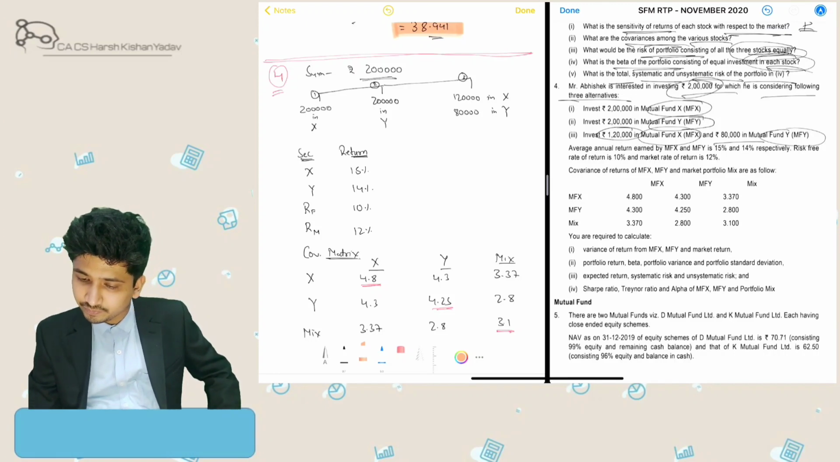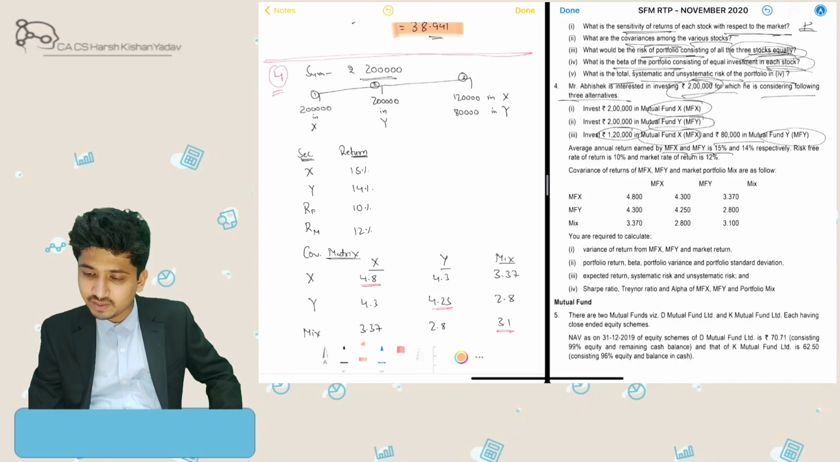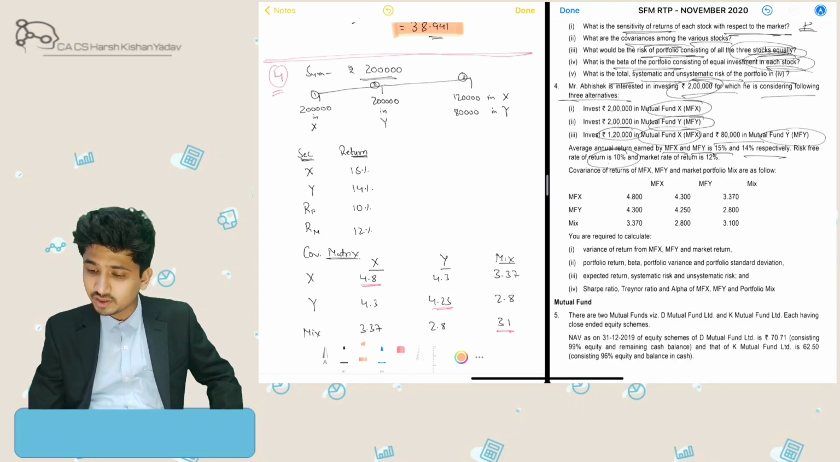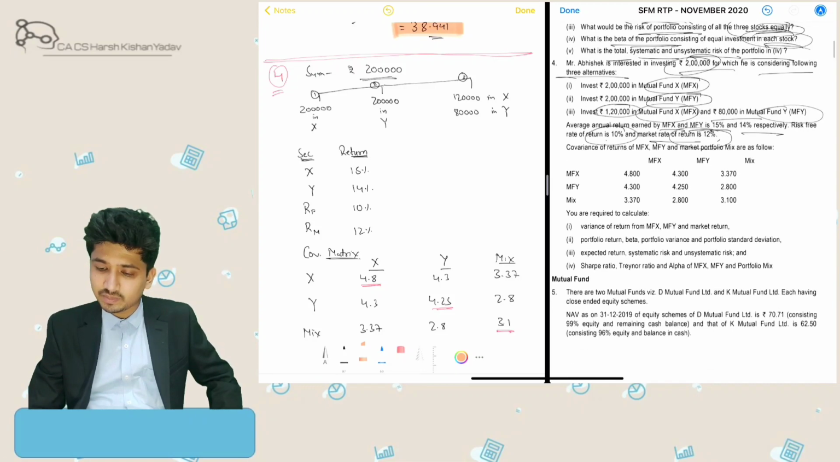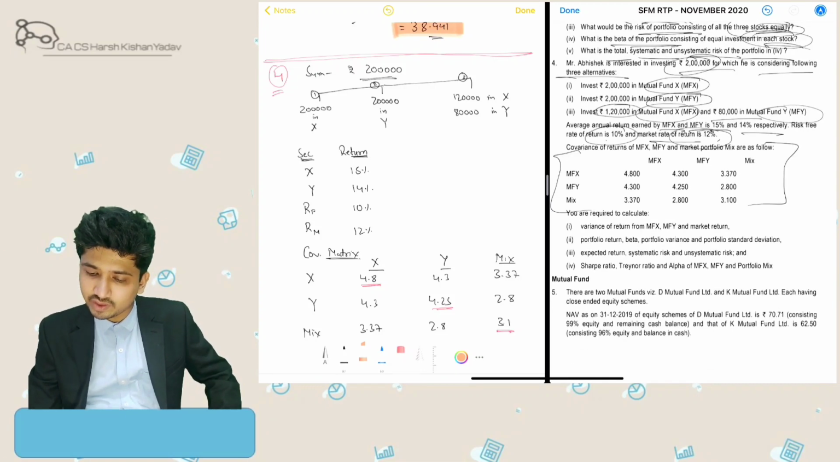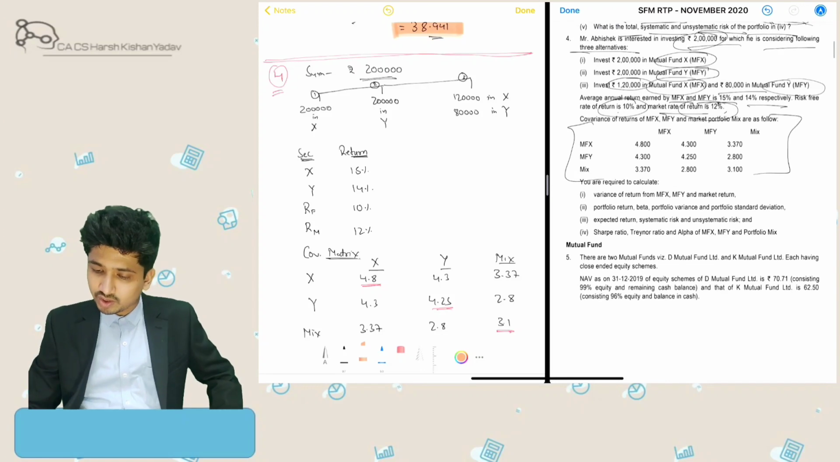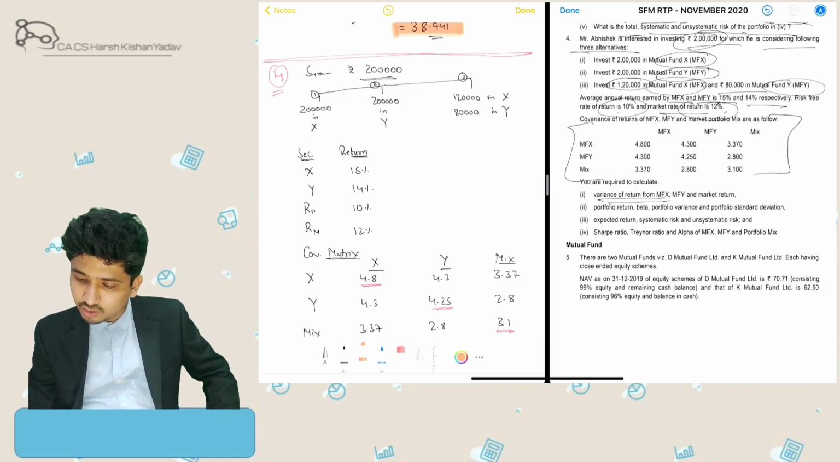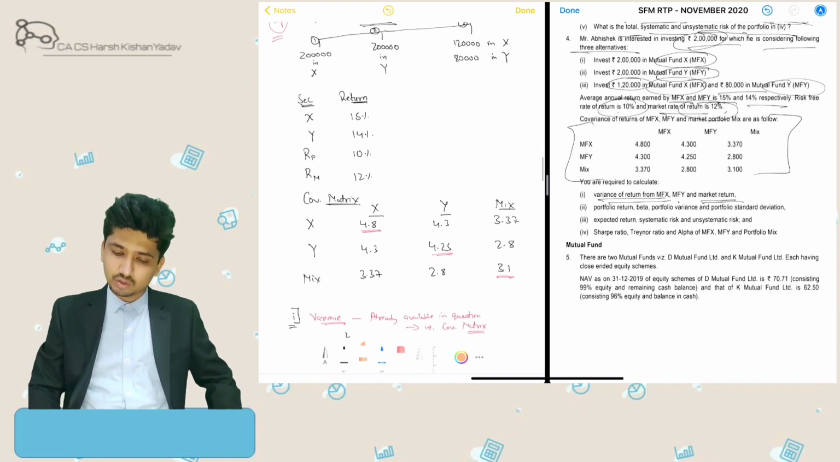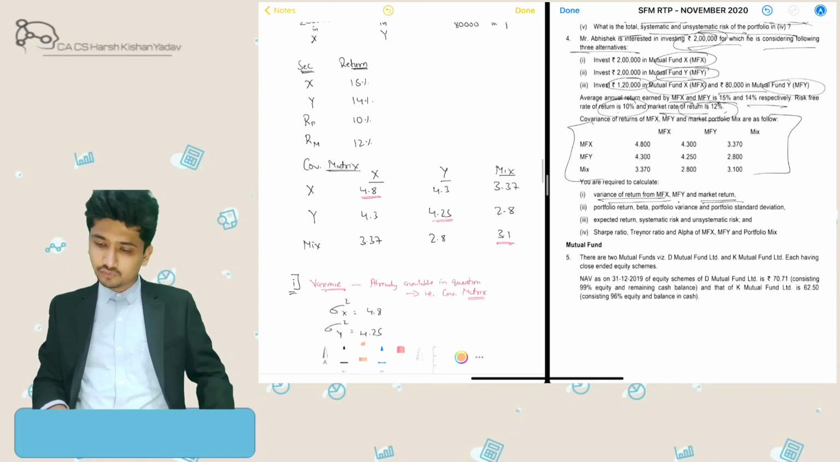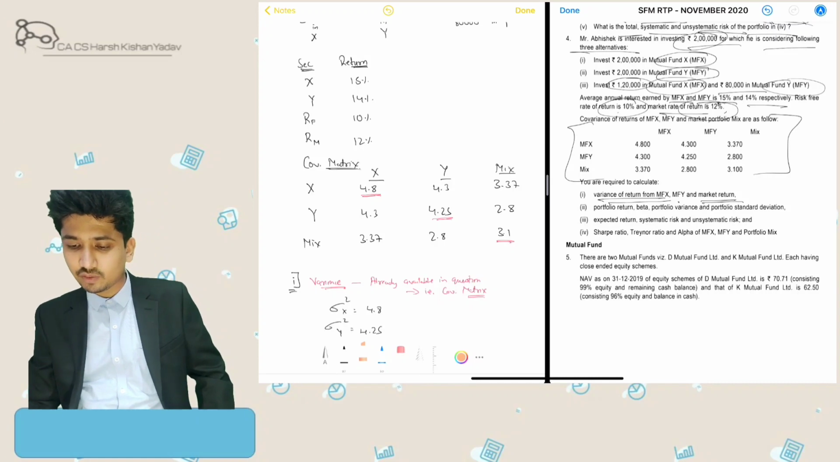Average returns of mutual fund X is 15%, mutual fund Y is 14%, risk-free return in the market is 10%, and market interest rate is 12%. The covariance matrix is already given over here. So what the question is asking us first is the variance of return from mutual fund X, Y and market return. Variance of return we can already figure out from the covariance matrix.